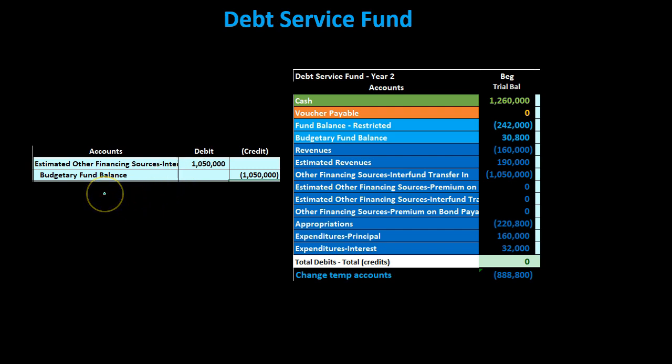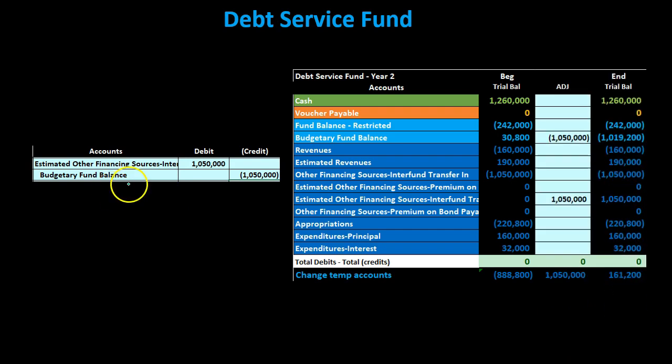And then we're going to credit the budgetary, like equity kind of similar type of account, the budgetary fund balance. So if we record this, then we're going to debit the estimated other financing sources. That's going to be this item, so that we're going to make our budgetary account match now. And then we have the other side going to the budgetary fund balance. So we adjusted our budget accounts then.